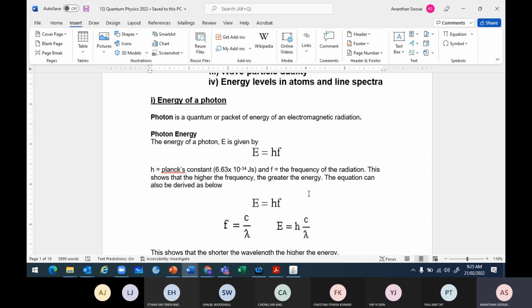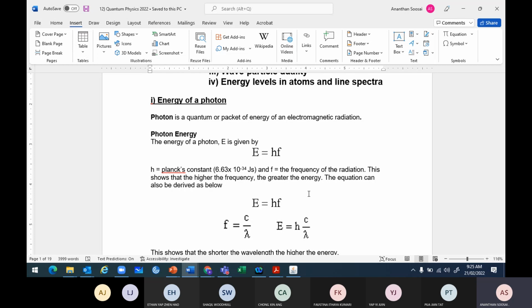9.46 times 10 to the power of negative 37. So is the wavelength too small or too huge? Very, very small. If the wavelength is too small, is it easy to diffract or difficult to diffract? Very difficult.